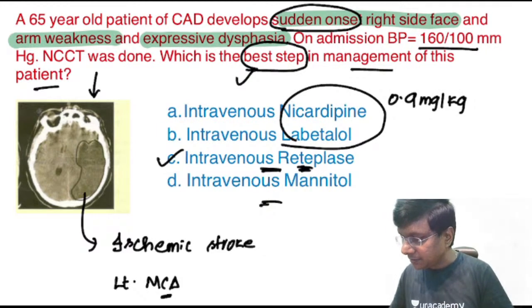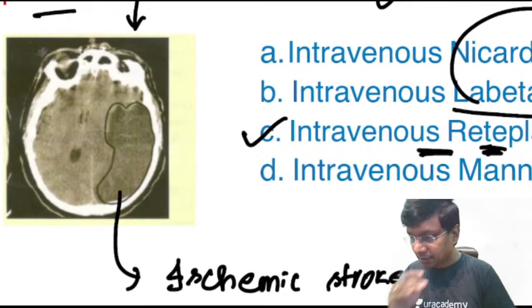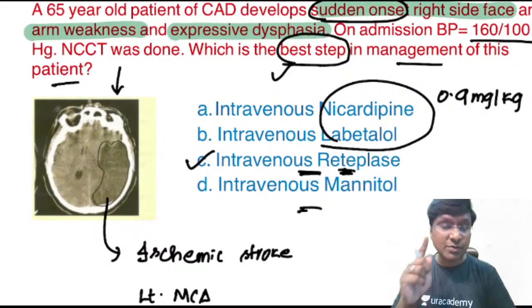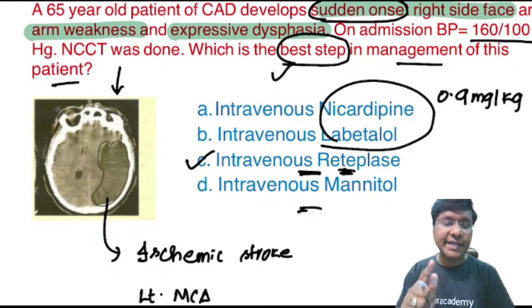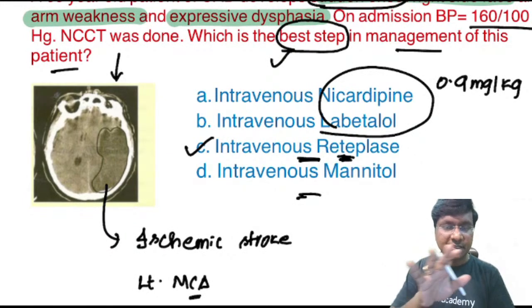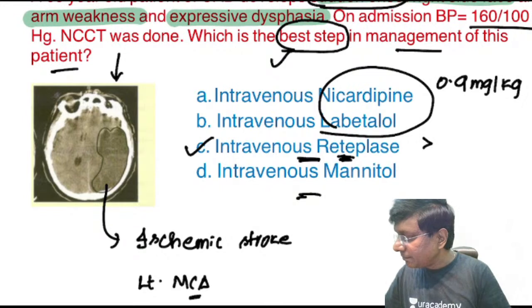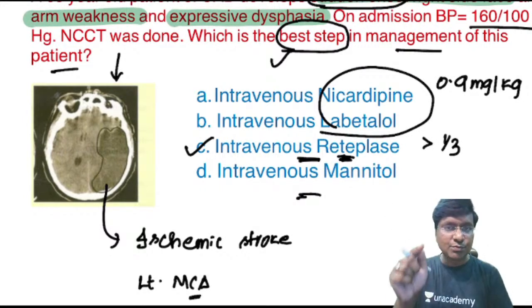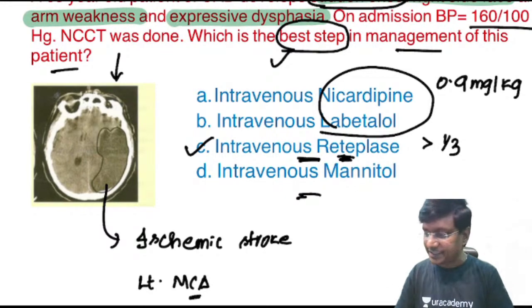A very good question by Gokul Krishnan. One very important criterion for thrombolysis is that the ischemic, that is the hypodense area, should not be more than one third. If the ischemic area is more than one third, we should not do thrombolysis.